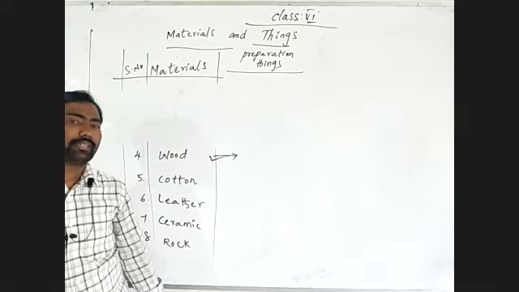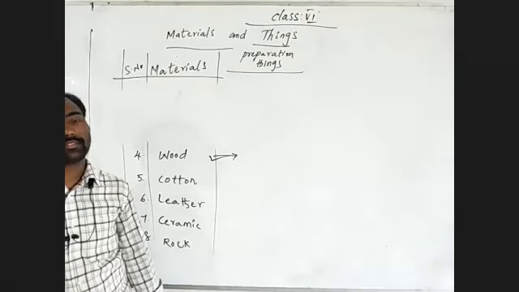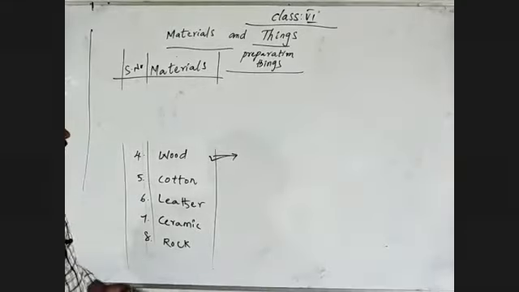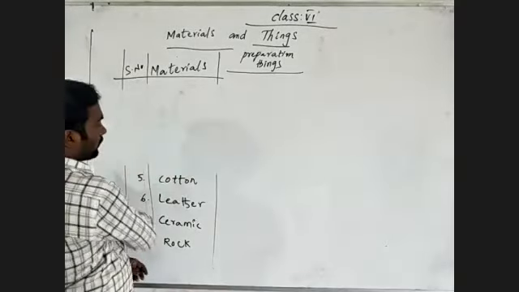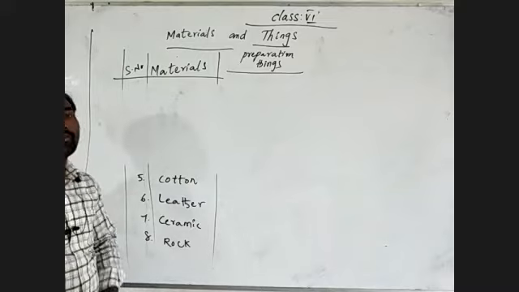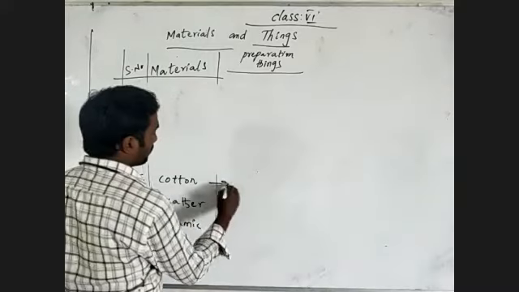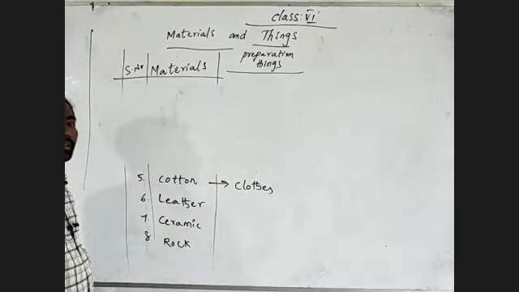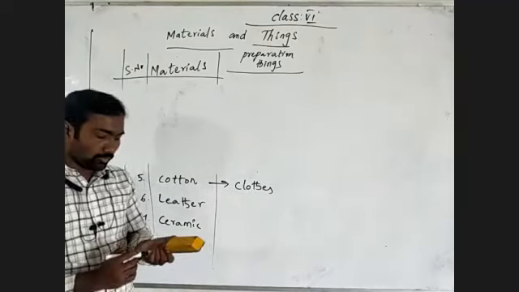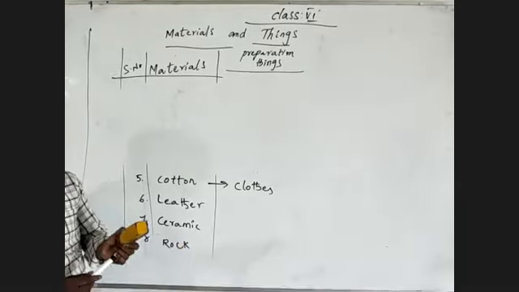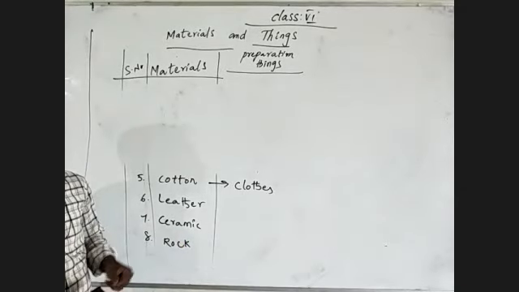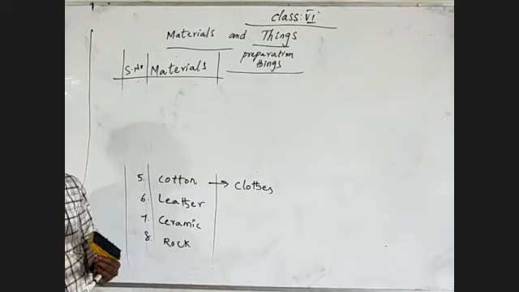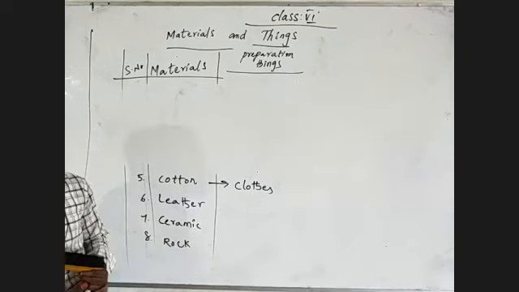See, wherever in your home, most of the dining table, like, see how you are using wood in our home. Examples are those. And coming to cotton, we are preparing clothes. What are we preparing? Clothes. And we are preparing them by using cotton threads, and cotton rollers to clean the wounds and to tie the wounds.